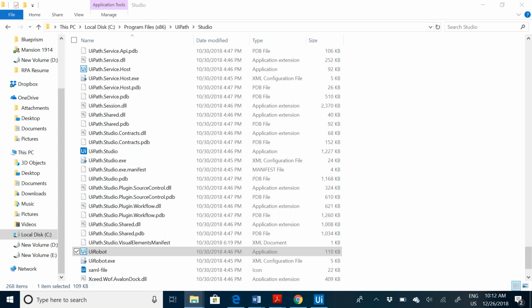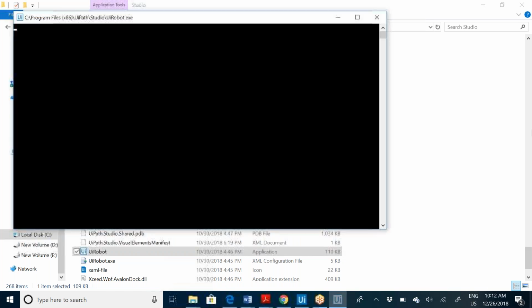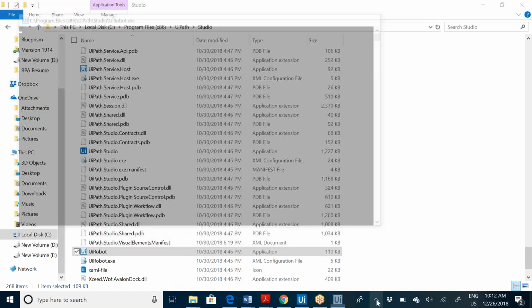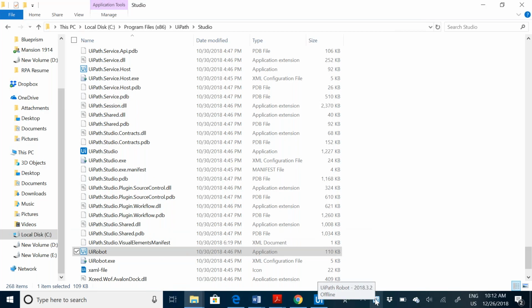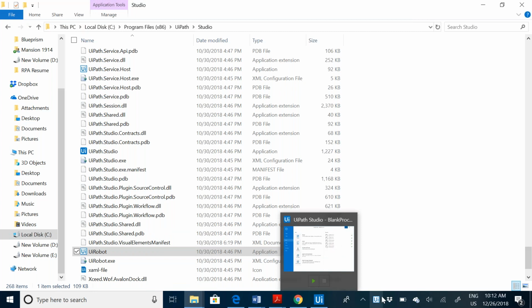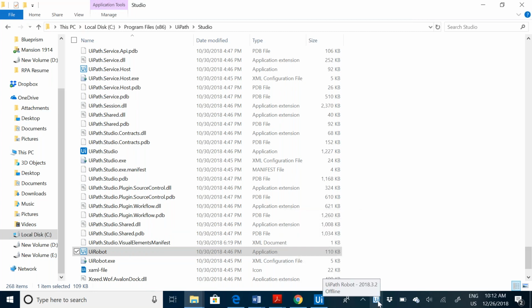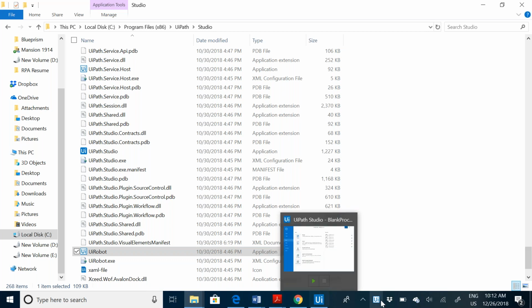Click on this arrow. See, automatically it is running right now. Can you see this icon which I'm highlighting? This is the Robo icon. Remember this. This is the Studio icon. The Robo icon has white and blue letters on a blue background, and this is how you can identify it.